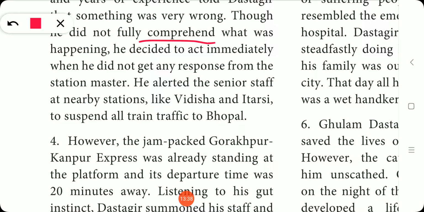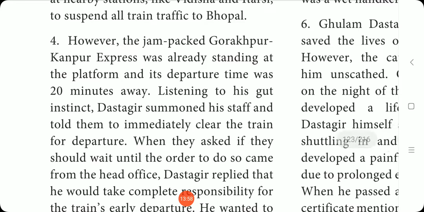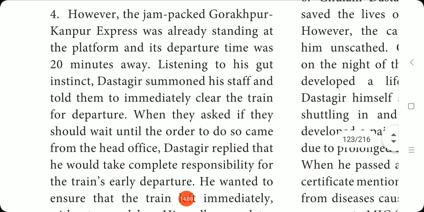So he had instructed the senior staff at the nearby railway stations, Vidisha and Itarsi, to suspend, that is, to stop all the trains coming to Bhopal, because that is where the accident had taken place.